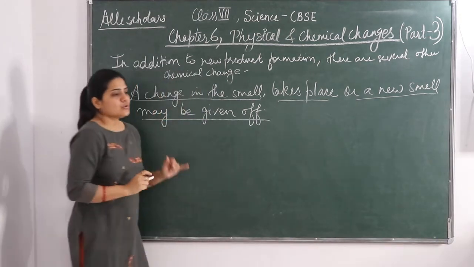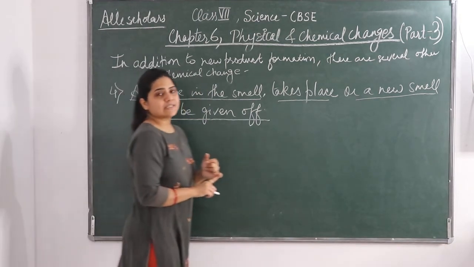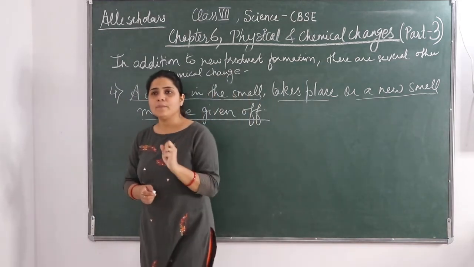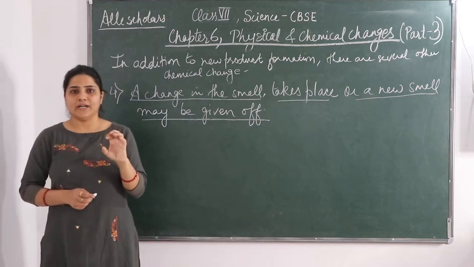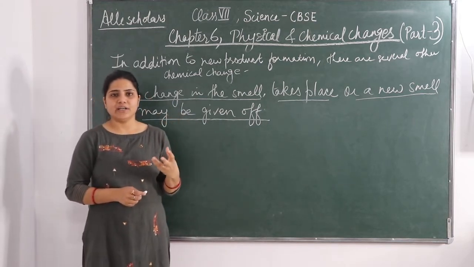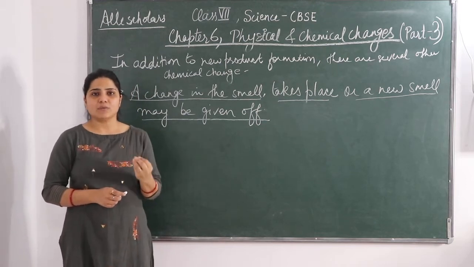Fine. So in this case, what happens? We will take a very good example that you also see at your home. When food gets spoiled at your house, if the food has been there for 2 or 3 days, especially in the summers, how does it smell and why?